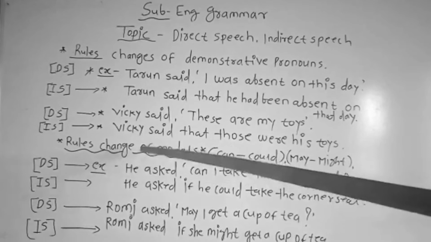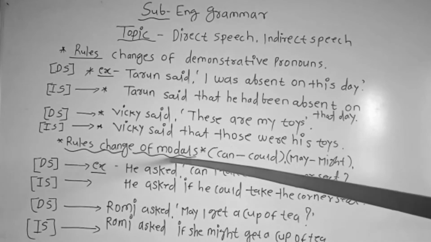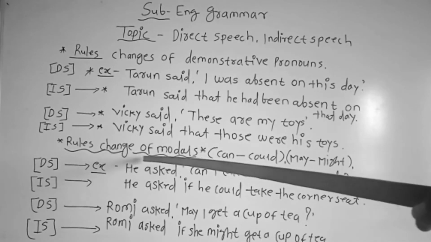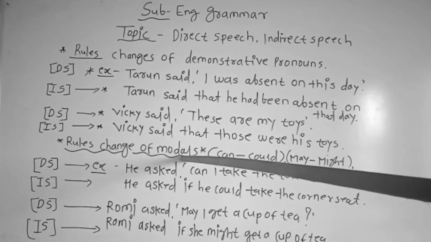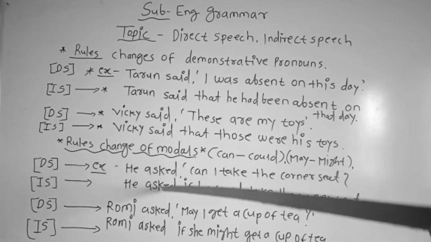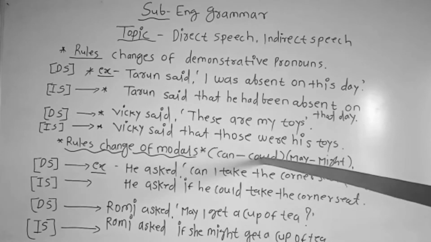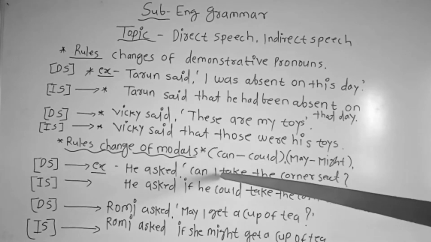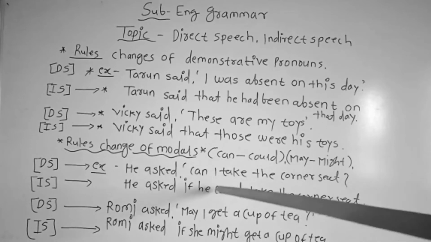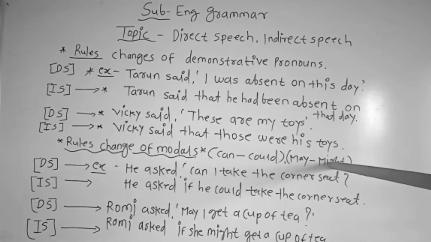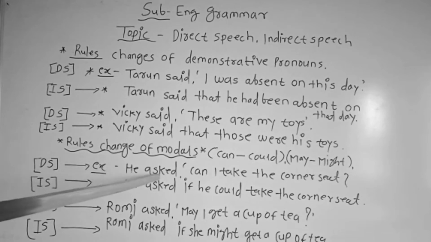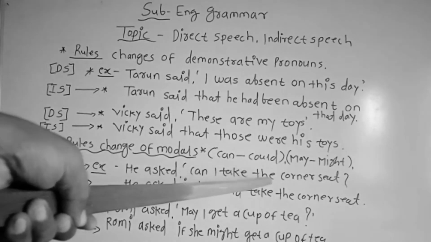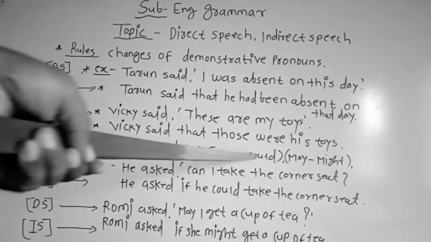Now we will take the rules for change of modals, isn't it? Rule: change of modal auxiliaries. Here, while converting direct to indirect, "can" will change into "could," and "may" will change into "might." Let me give you an example. Here, this is the direct speech. He asked, "Can I take the corner seat?" You can see that, and it will change into "could."